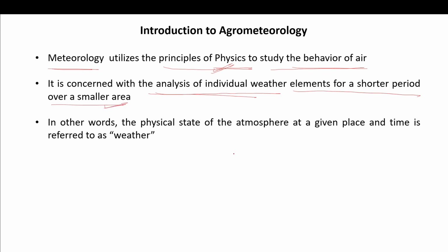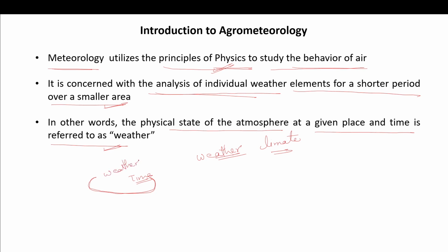There is a lot of confusion between the terms weather and climate. When we are talking about the weather, that is the physical state of the atmosphere at a given place and time. So we are talking about a place at one particular time, and then we are talking about the weather of that place.